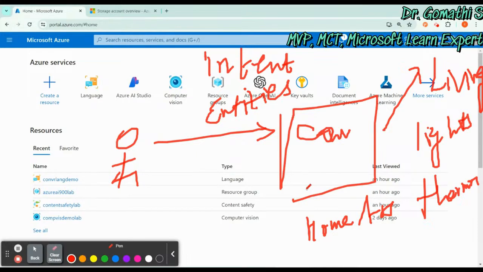The assistant will respond, "Sure, the living room lights are now on and the thermostat is set to 72 degrees." This is how it will happen.